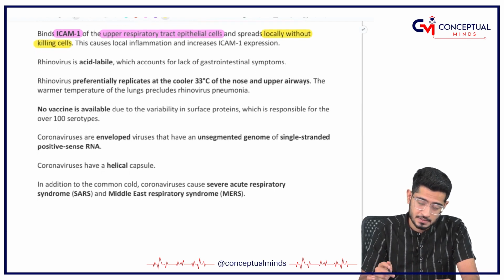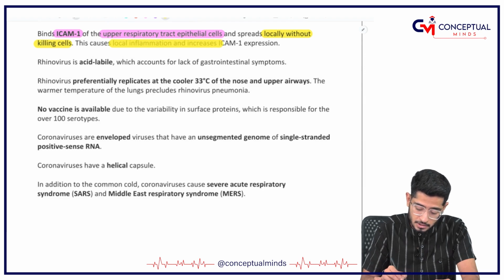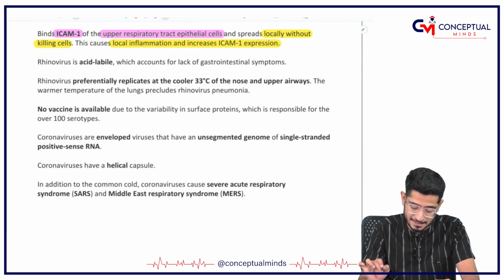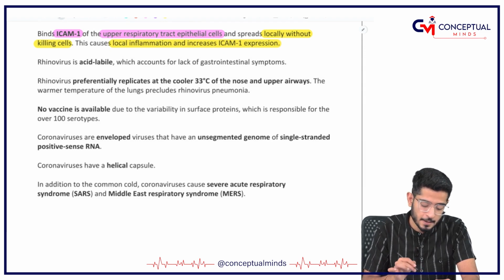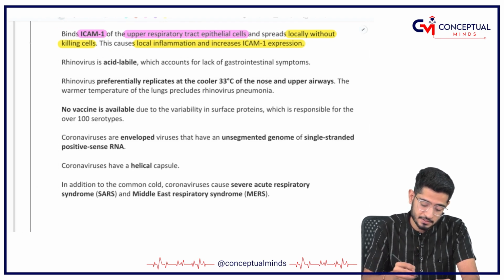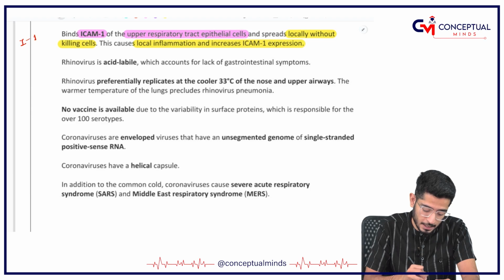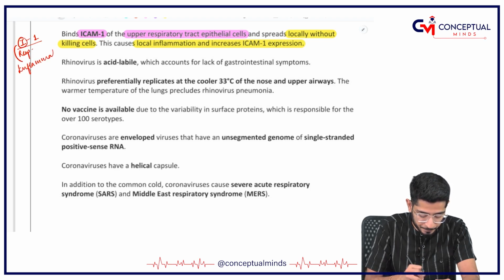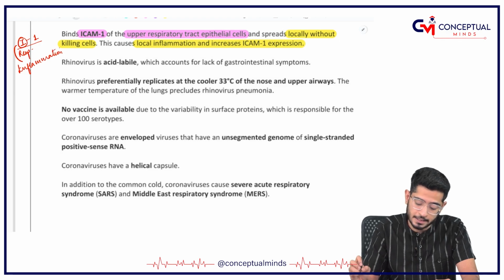This causes local inflammation and increases the ICAM expression. So just remember that the pathogenesis is that it binds to ICAM-1 of the upper respiratory tract and causes inflammation, but there is no killing.